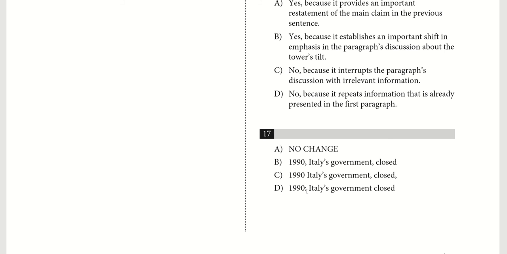D, you just have a colon instead of a comma here, and then no punctuation over here. What does that give us? Well, we use a colon when we're about to either give a list or give some descriptor of a noun that was said before. But "Italy's government closed" is not a descriptor of 1990. It doesn't provide any qualification on the noun of 1990. It's just unnecessary punctuation. It doesn't really make much sense here.